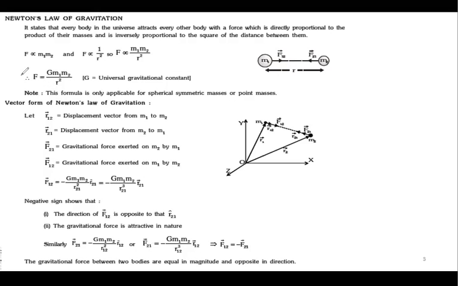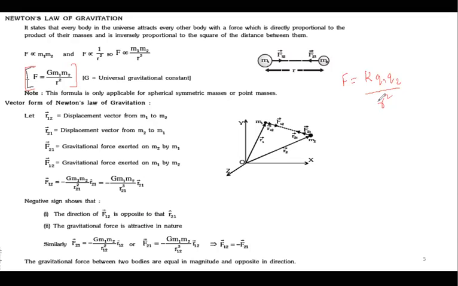This is also an inverse square law, which means the force is inversely proportional to distance square. Now, if I compare this with Coulomb's law, I can say that it is K Q1 Q2 by R square. So I can say that both gravitational force as well as electrostatic force are of the same kind. The only thing is the mass is being replaced by charges.